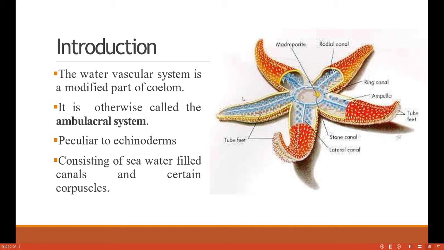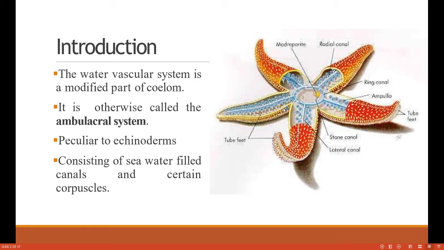The system is also called the ambulacral system because of the presence of ambulacral grooves. You can find the grooves over here. These blue structures are the grooves, and they help in retaining water as well as the coming of water inside the body. They help water come in, and also help throw out the excess water from the body. They are the ambulacral grooves. That is why the system is also called the ambulacral system.